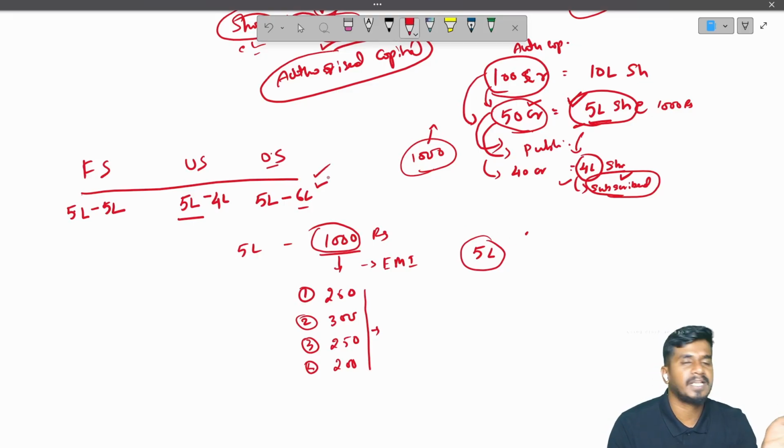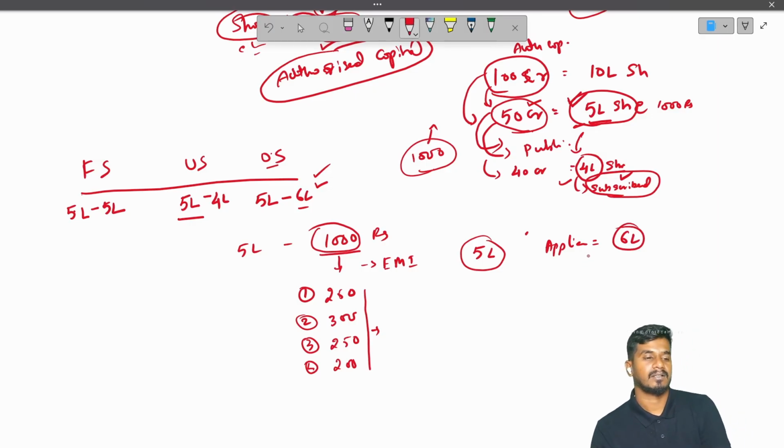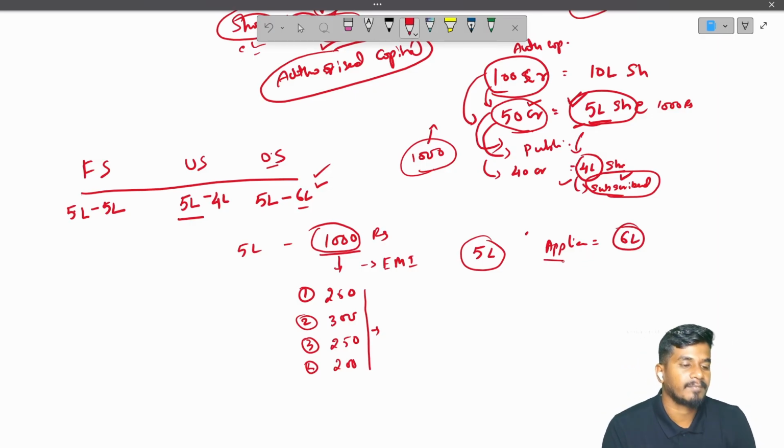We can receive applications for 6 lakh shares also, right? Let us say people applied for 6 lakh shares. They can even apply for 10 lakh shares also, correct?